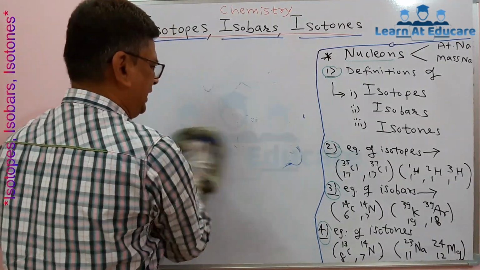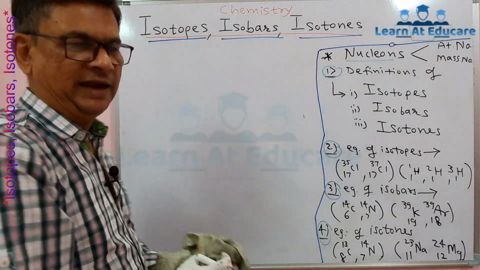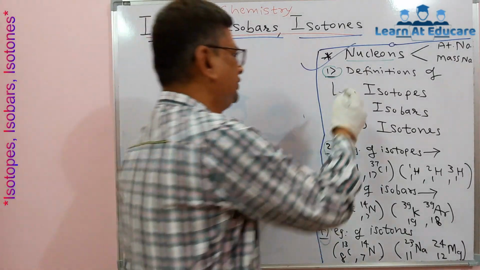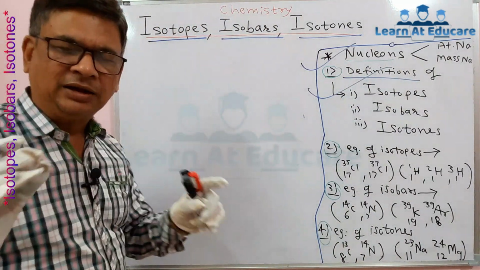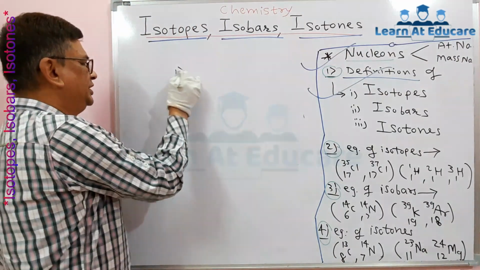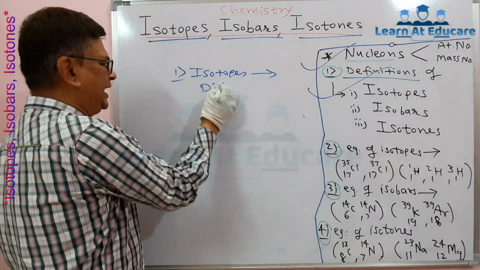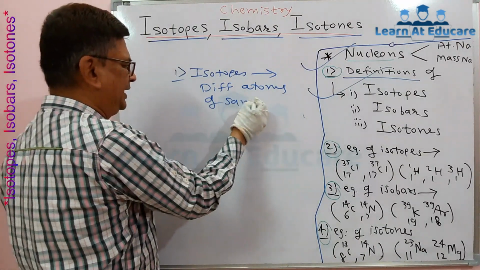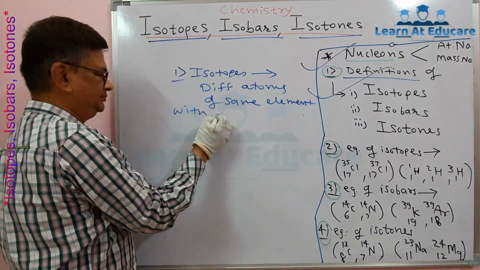Perhaps you know, an electron and a proton have the same charge, only with a plus-minus difference. Then after knowing nucleons, it is now necessary to know what is meant by isotopes. Isotopes are different atoms of the same element. So, it is interesting to know, isotopes are different atoms of the same element with different mass numbers.